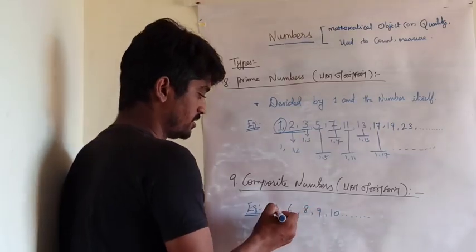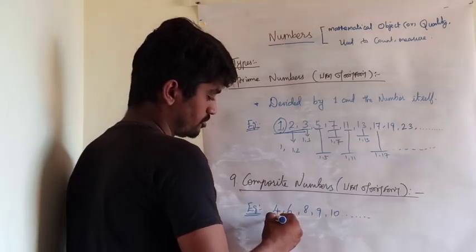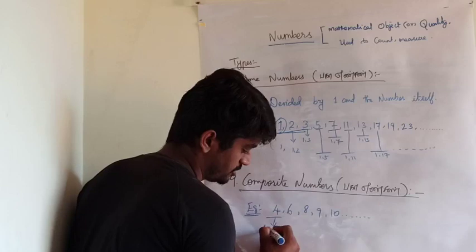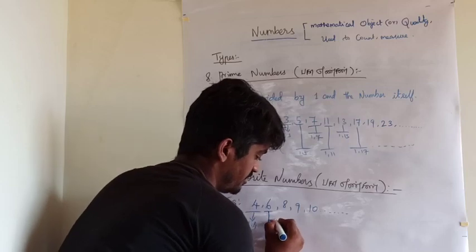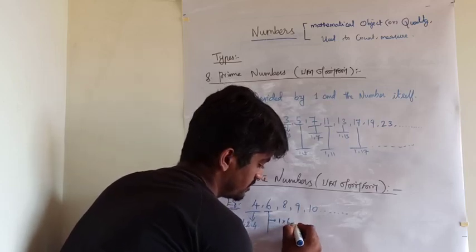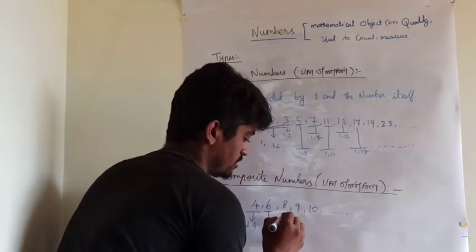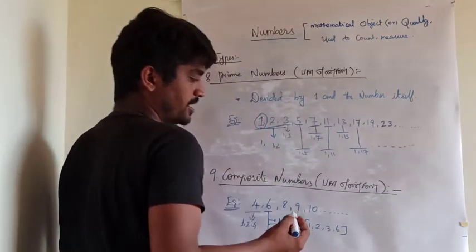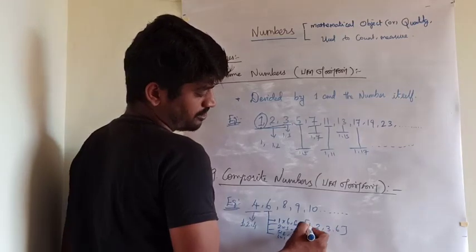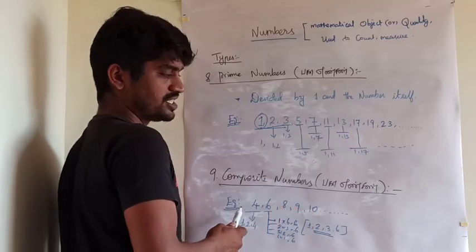In this case, for composite numbers, we take 4, it is divisible by 1, 2 and 4. Next we take 6: 1 into 6 is 6, 2 into 3 is 6, 3 into 2 is 6, 6 into 1 is 6. 6 is divisible by 1, 2, 3 and 6. The number which is divisible by more than 1 and the number itself is a composite number.